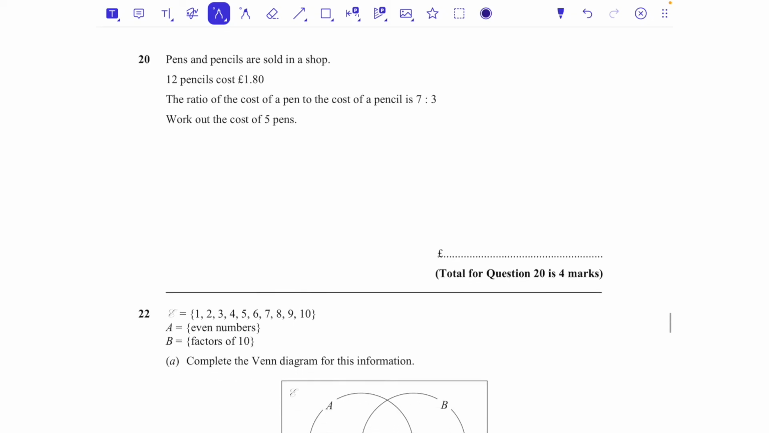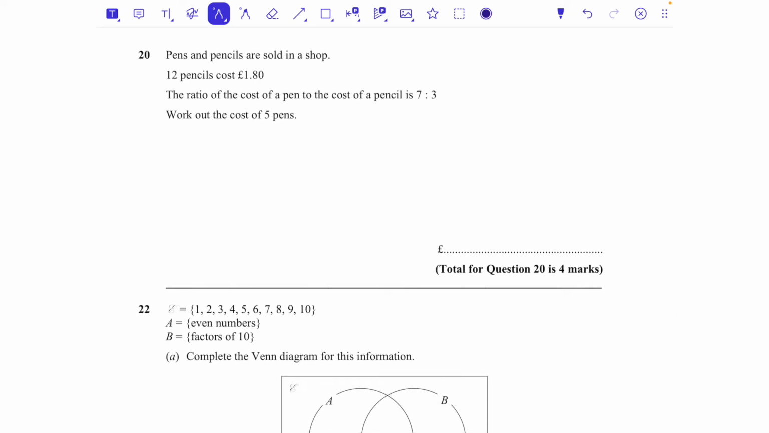Question number 20. Pens and pencils are sold in a shop. 12 pencils cost £1.80. The ratio of the cost of a pen to the cost of a pencil is 7:3. Work out the cost of 5 pens. So as soon as I see this ratio, I'm going to draw out those little lines that I love to draw. 1, 2, 3, 4, 5, 6, 7, 1, 2, 3. So we've got 10 little lines all together.